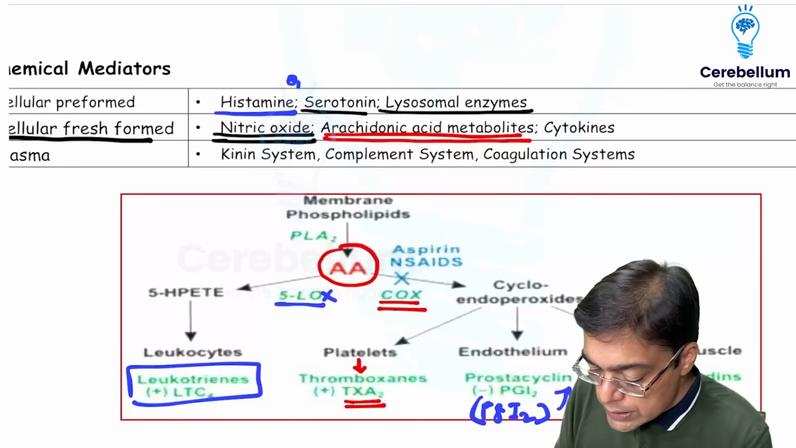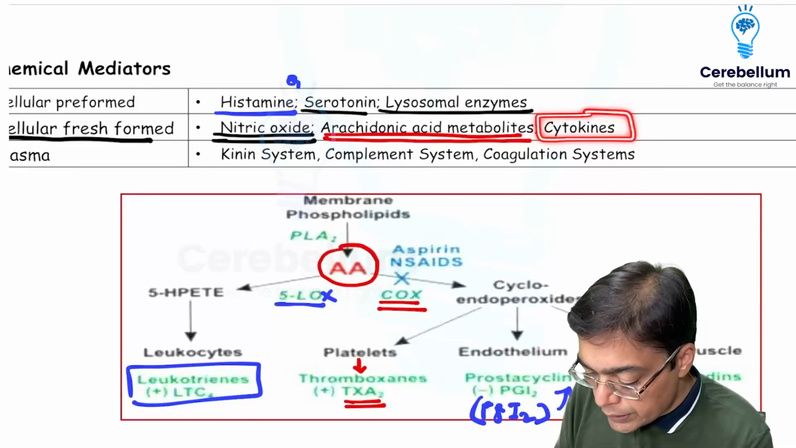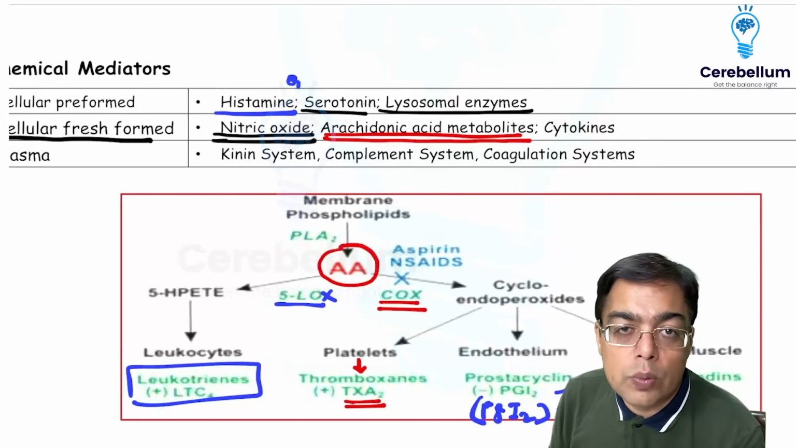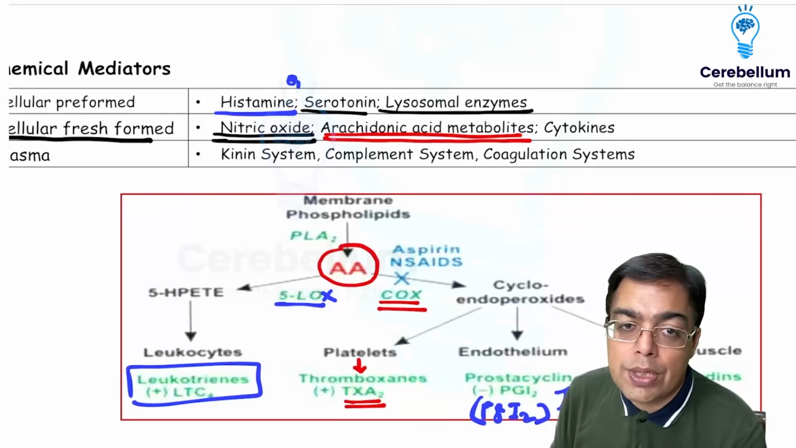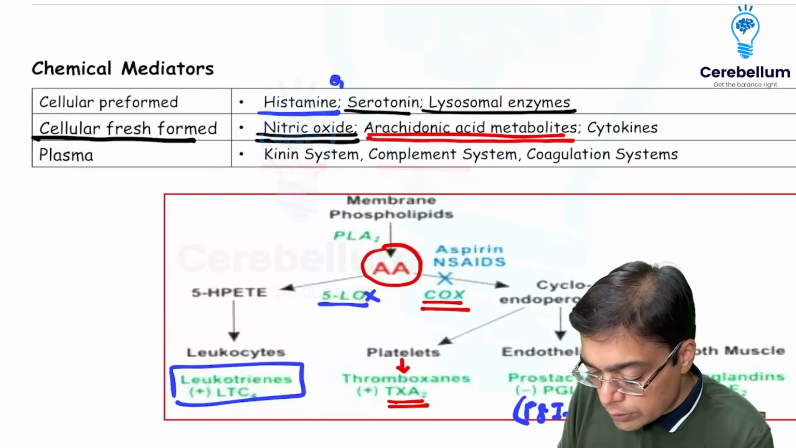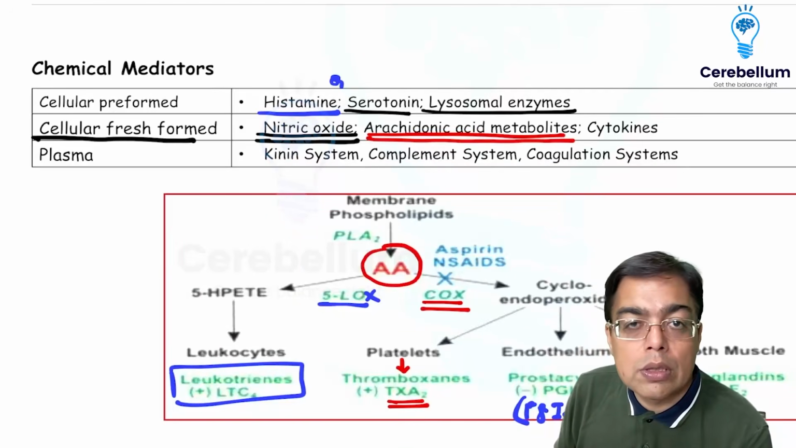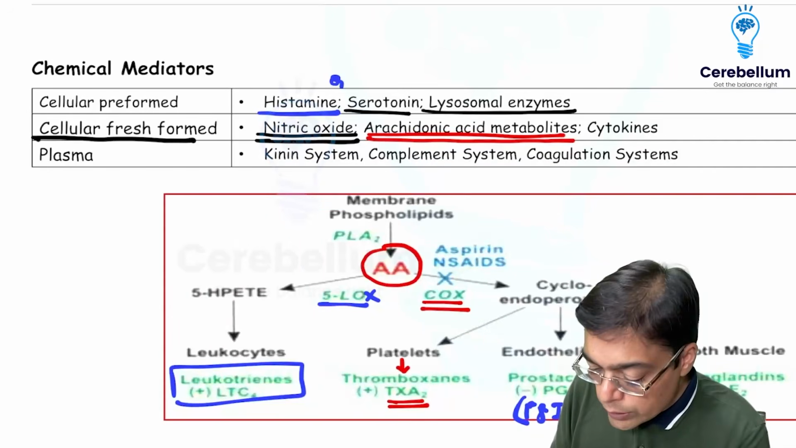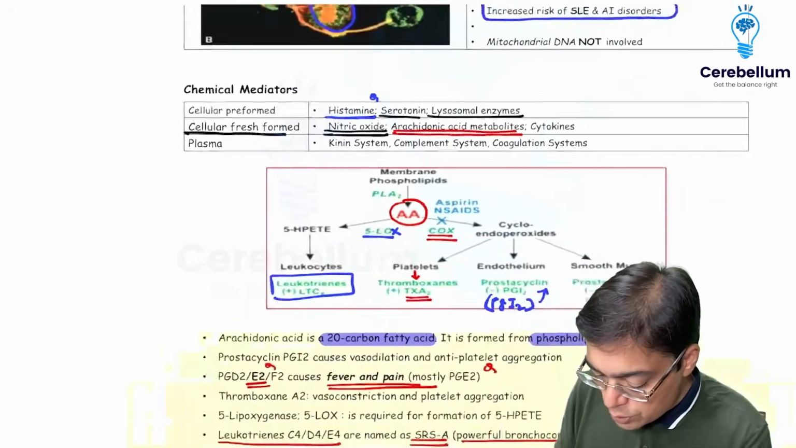Cytokines come from the cells. They play a very, very important role. That includes interleukins, TNF, and also interferons. These are examples of cellular freshly formed mediators. In the plasma, we have the kinin system, complement system, and coagulation system. Before we talk about the mediators present in the plasma, let's quickly have a look at the different types of actions of the cytokines.